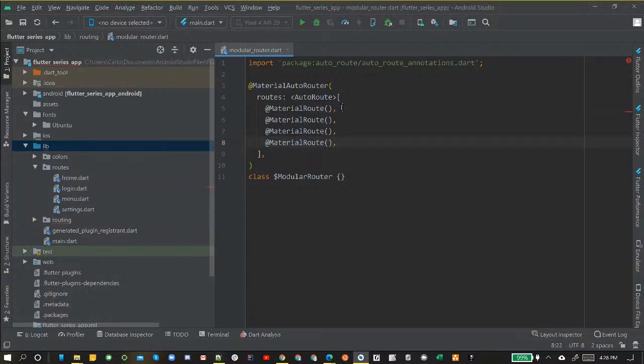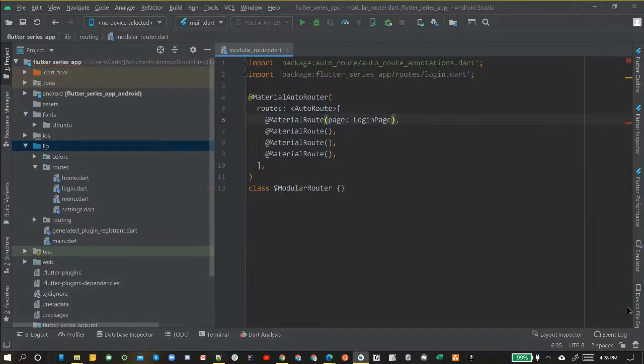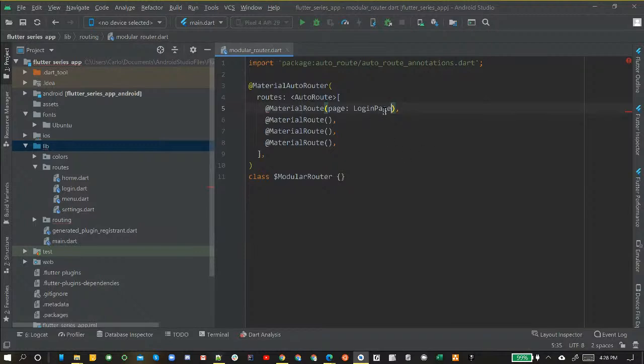And then now all we need to do is go in and specify our pages in particular. So for the first one, let's go up here, and we want to type page. This is going to specify our first page. The first page is going to be called LoginPage, like we call the class name, capital L. Let me go back, I don't want to auto import that, so I want to show you. First thing we do is type LoginPage. Interesting, it didn't give me an error. Okay.